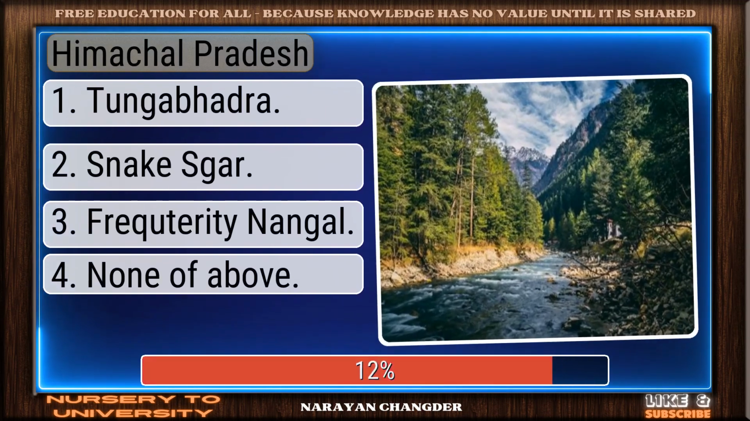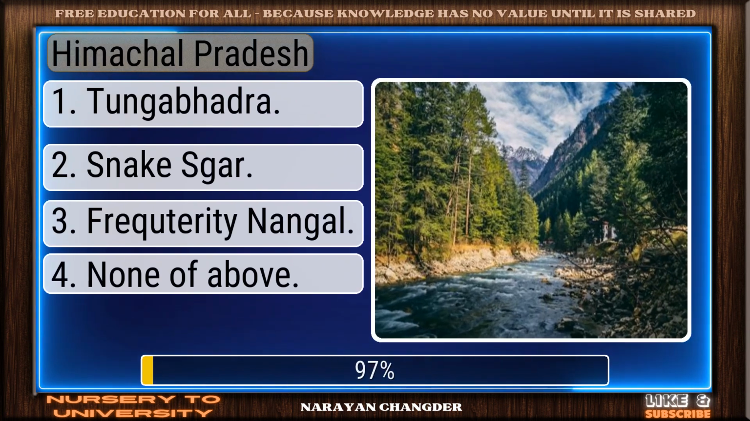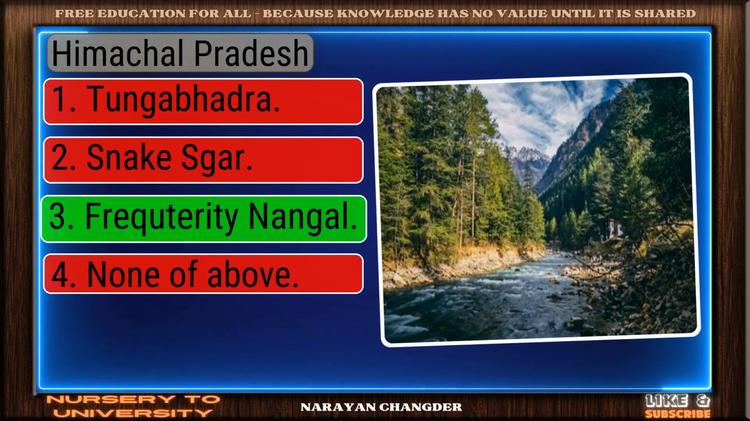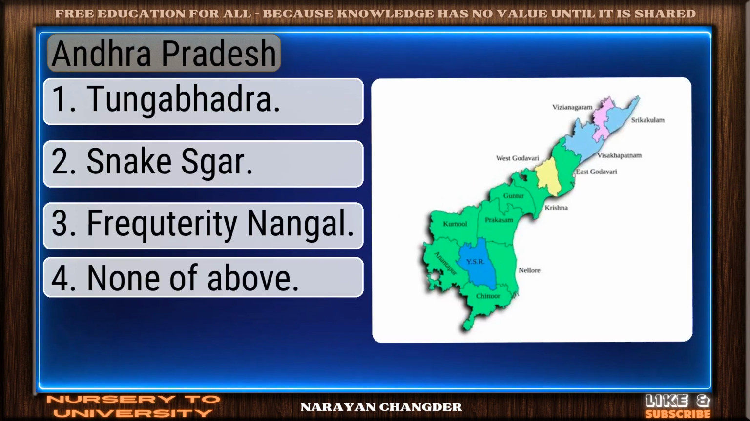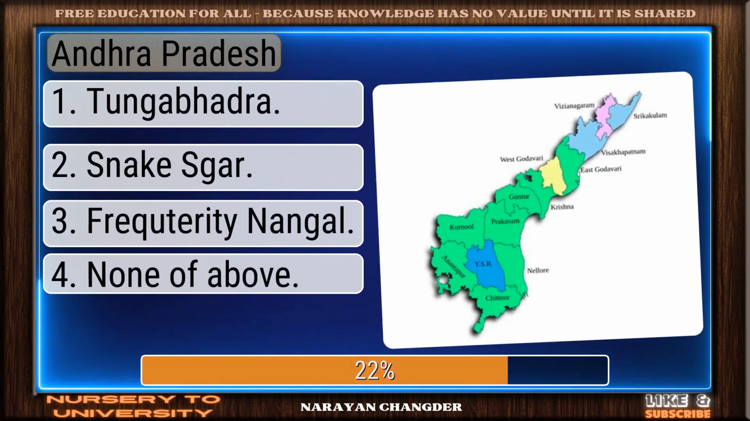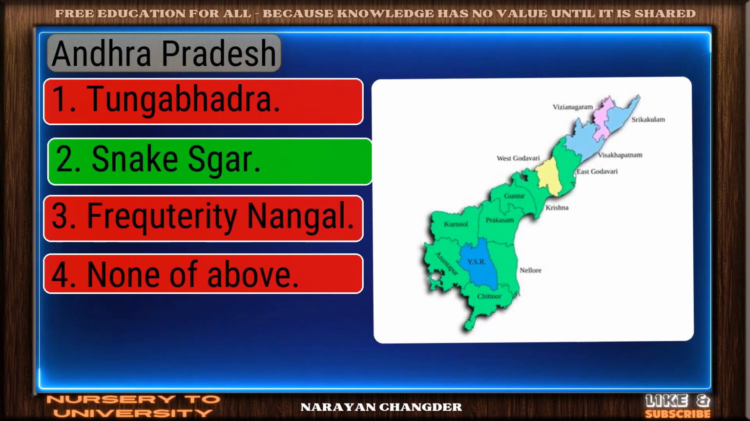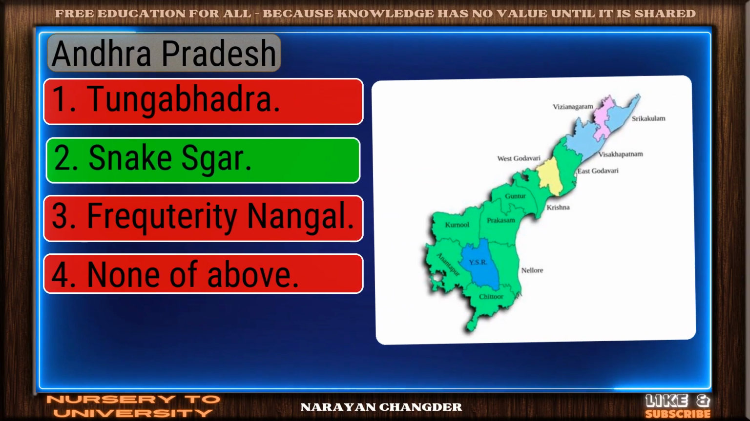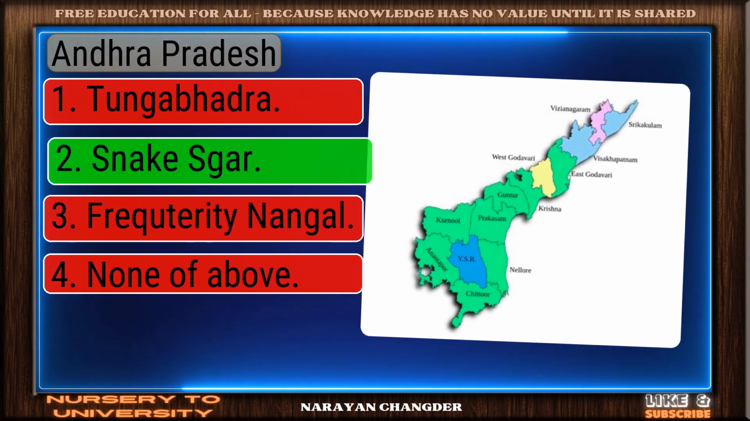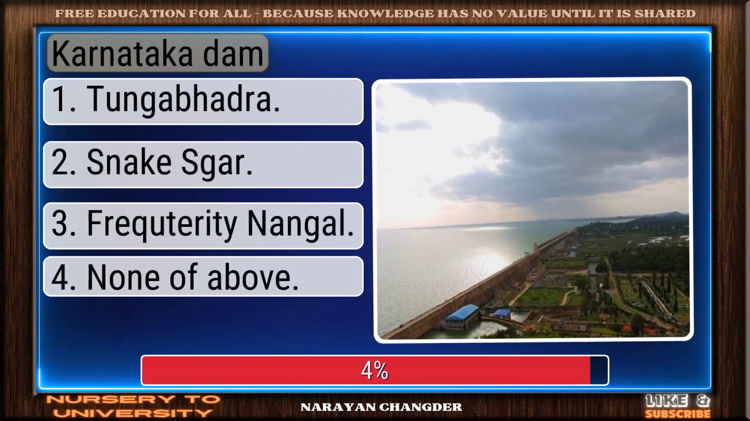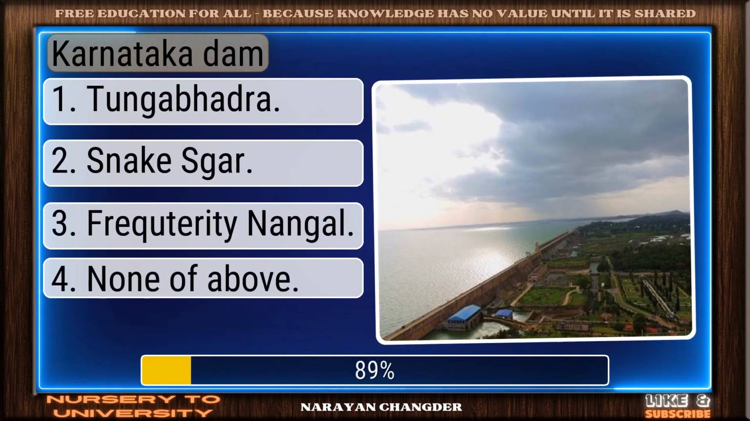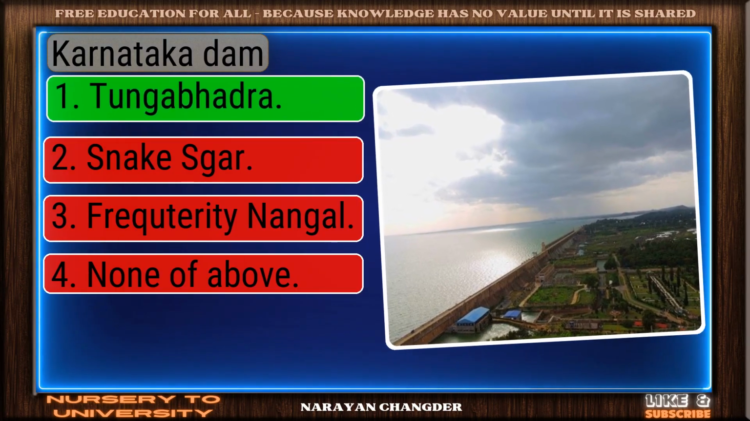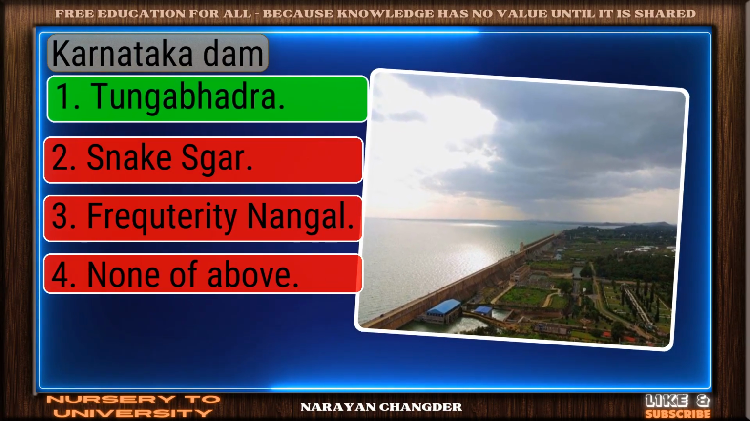Himachal Pradesh. Smart move. Pong Dam is an accurate answer. Andhra Pradesh. Strong choice. Nagarjuna Sagar is the right answer. Karnataka Dam. Excellent choice. Tungabhadra is the right answer.